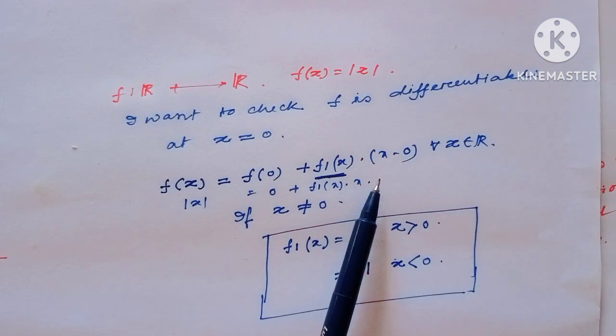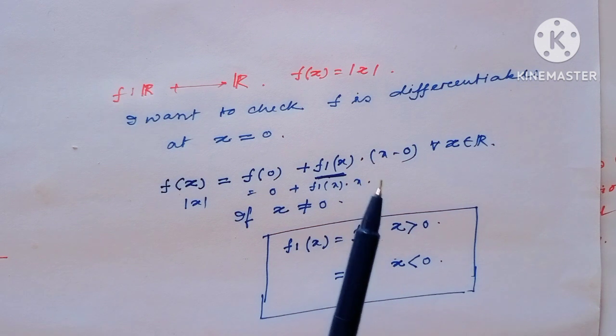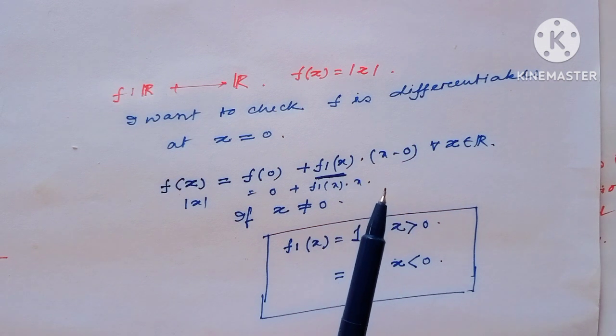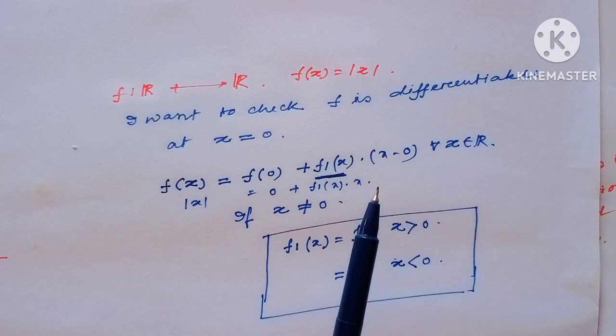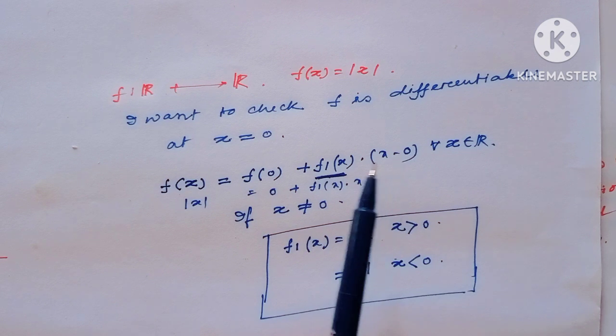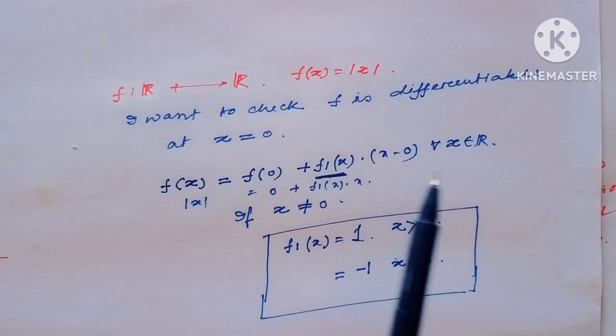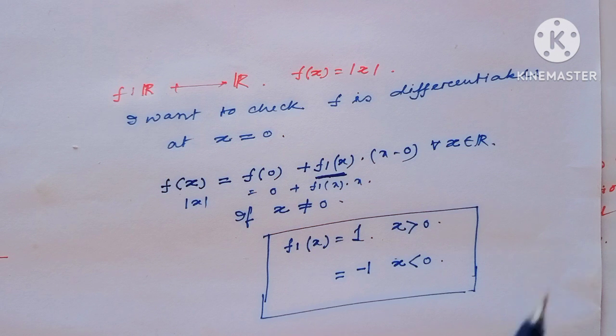And this f1 must be continuous, and the value of f1 at the point a is actually the derivative of our given function at the point a. This is actually the main way to find whether a function is differentiable or not.